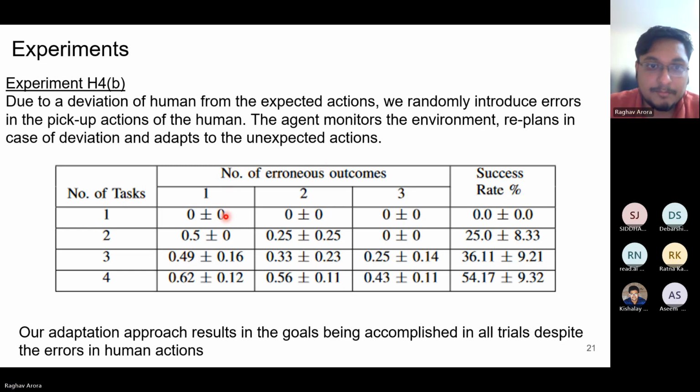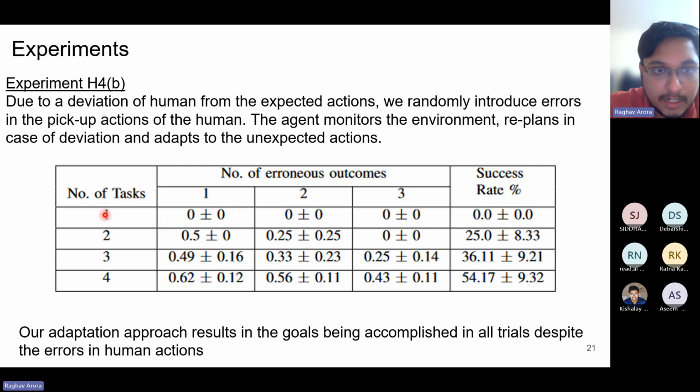The values here show the fraction of tasks which the entire system is able to complete, and we show this in the form of mean and standard deviation over different numbers of experiments.